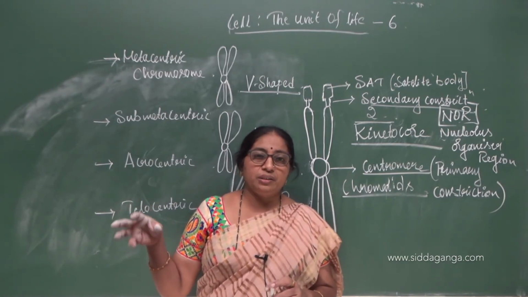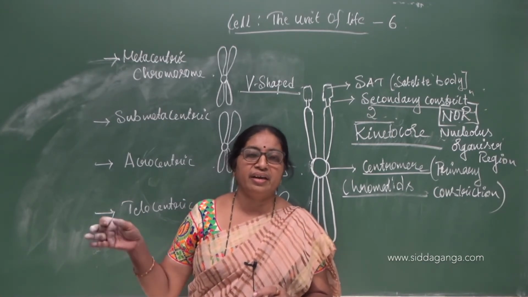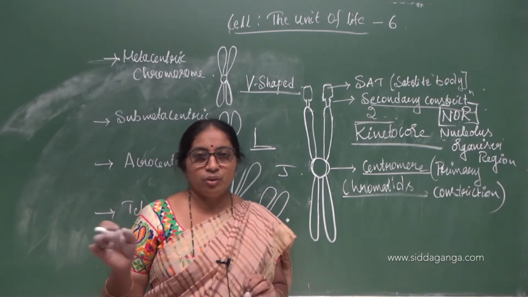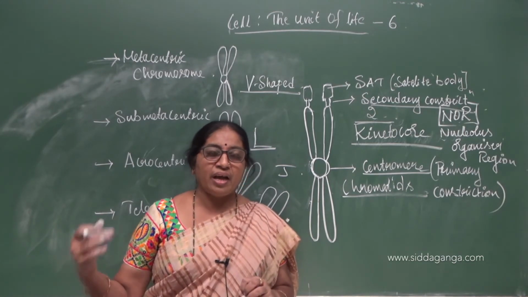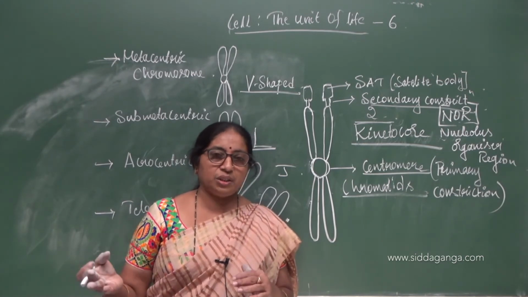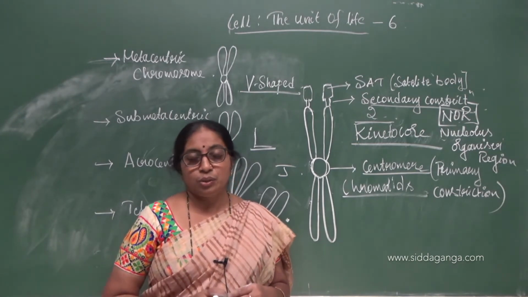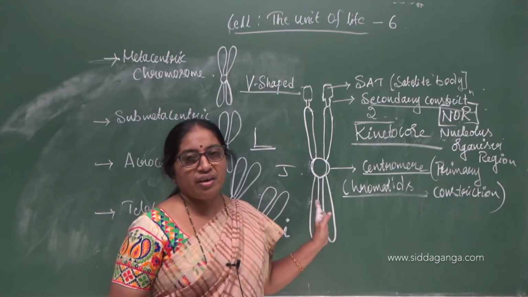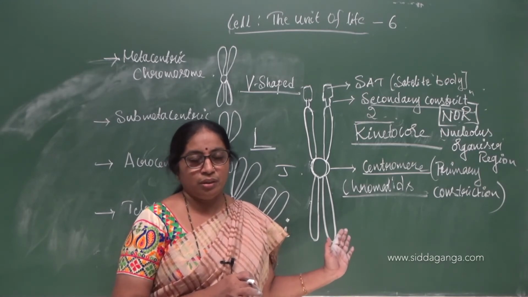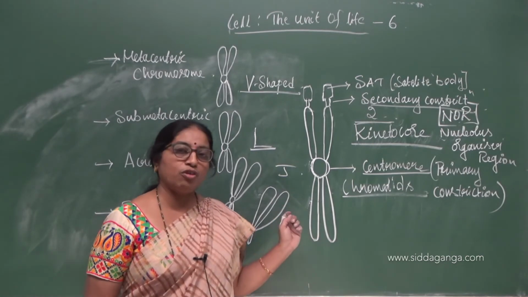RNA is ribonucleic acid, and there are three types of RNA: mRNA, rRNA and tRNA. All three types of RNA are synthesized inside the nucleus because the nuclear matrix or the nucleoplasm has so many enzymes to synthesize them. After their synthesis, they are brought out of the nucleus into the cytoplasm for other activities. The best example is the mRNA, which comes out of the nucleus during protein synthesis and helps in protein synthesis. It comes to the site of ribosomes and brings about the process of protein synthesis.